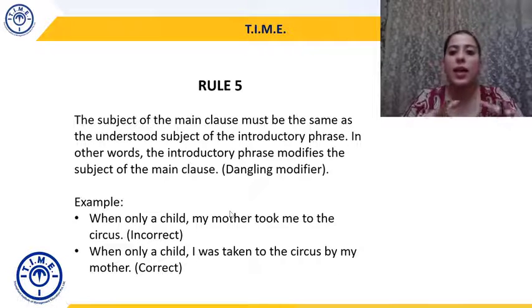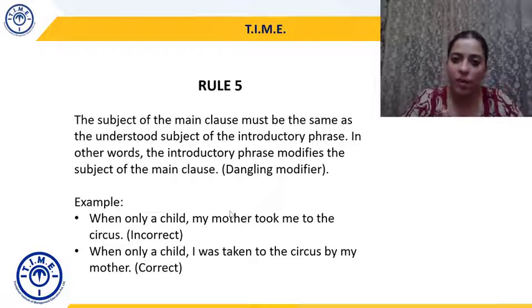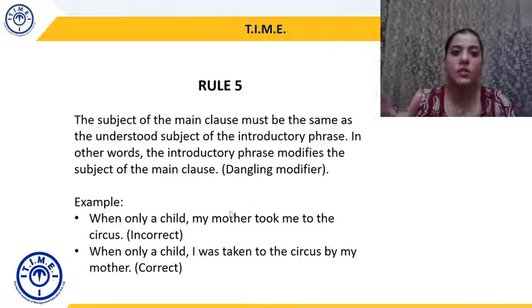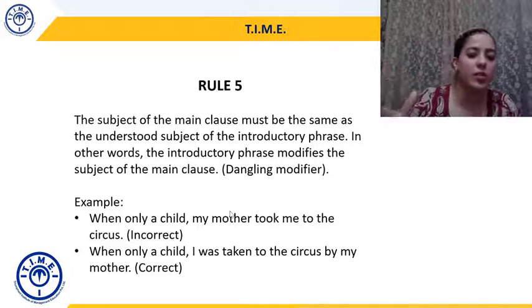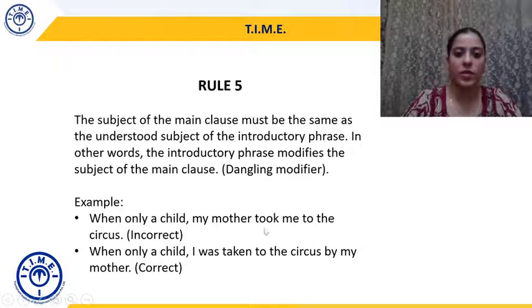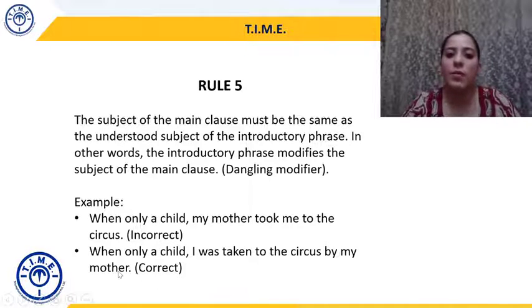Rule number 5 says that if there is a subject in the introductory phrase, then the main clause or the main part of the sentence should also have the same subject or same main or principal subject, right? So here that's why sentence 1 is incorrect, because the main subject is me, the speaker of the sentence, and mother is not the main subject. So I have changed it to I was taken to the circus by my mother. So here only has become a dangling modifier.